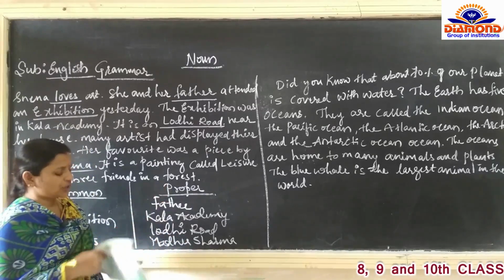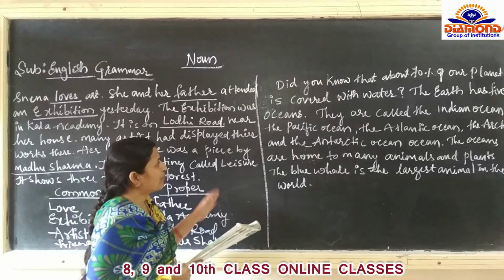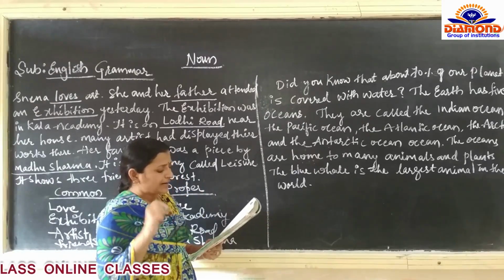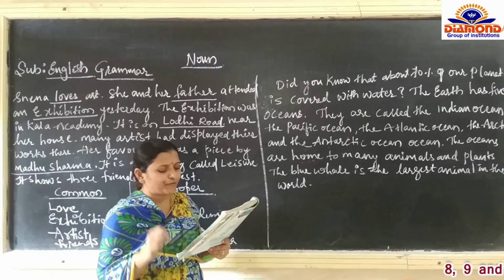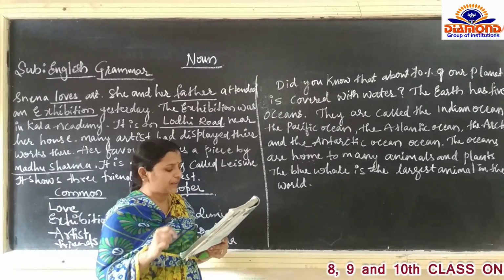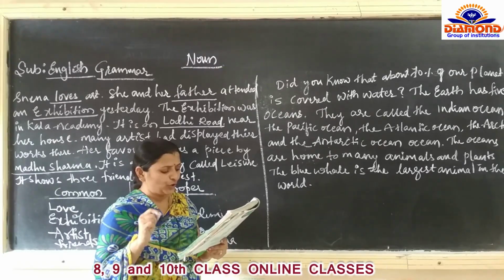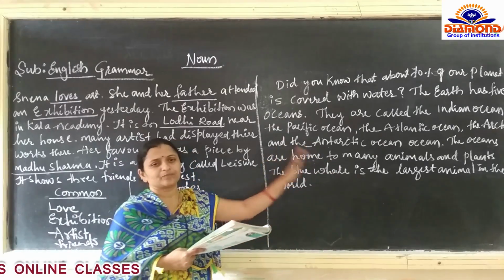Next, there is one more paragraph here. In that paragraph, what you have to do is read the following passage and underline the different kinds of nouns. Identify their types and write them in the space below. One has been done for you. Here also so many names are there.